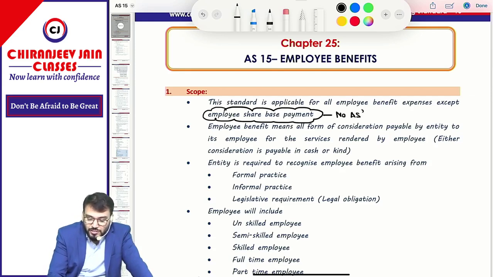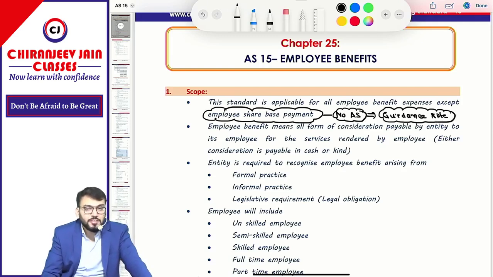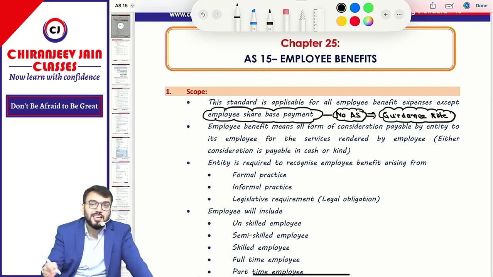ESOP accounting is normally done as per the guidance note issued by ICAI. So we follow that accounting treatment for ESOP. So this chapter is not applicable for employee share based payment. Means any payment to employees done in the form of equity shares will not be covered in this chapter.